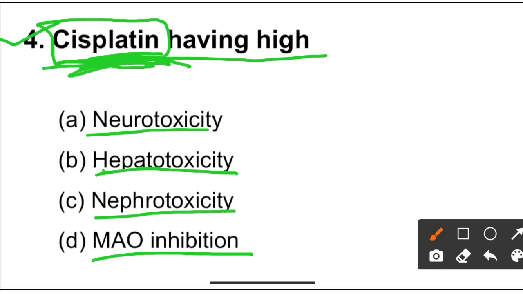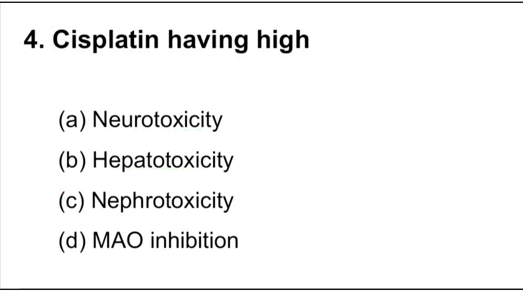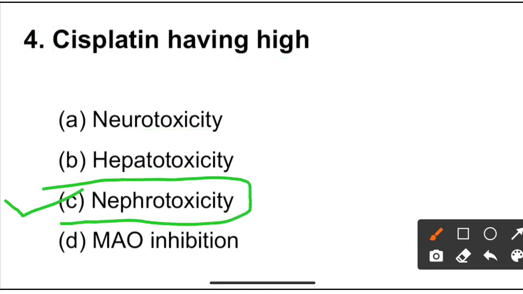It is an anti-cancer drug. It has a very high side effect or toxic effect in kidney, that is nephrotoxicity. So your correct option is option C, cisplatin having high nephrotoxicity.